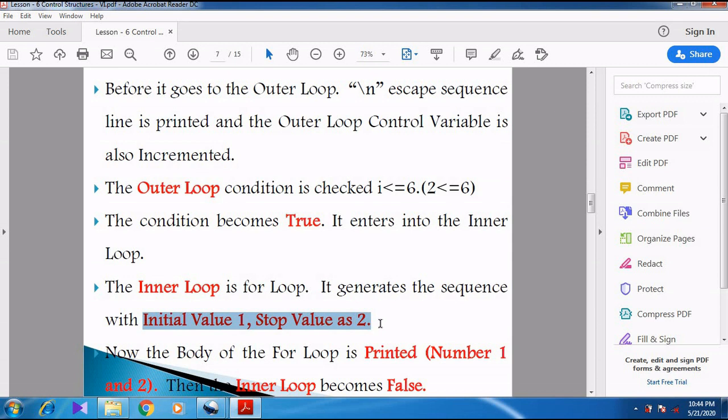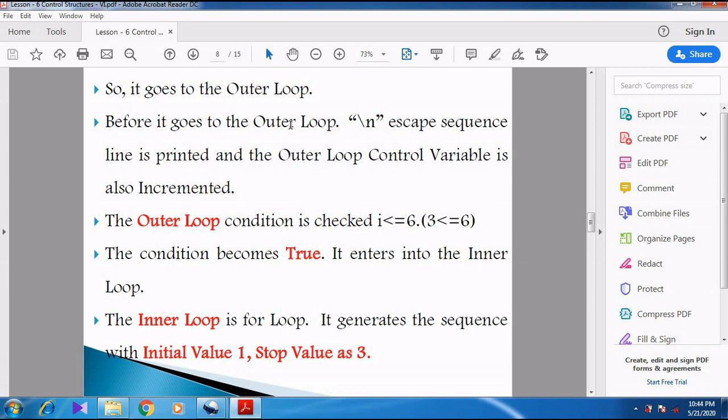Now the second time the inner loop is executed. So now it starts with 1 and stops up to 2. So now what will happen? The body of the for loop is printed with numbers 1 and 2. So now again the inner loop becomes false. So whenever the inner loop becomes false, it goes to the outer loop. So it goes to the outer loop. Again when it goes to the outer loop, the \n escape sequence is printed and the outer loop control variable is incremented. Now the i value is incremented, 2 plus 1, it becomes 3.